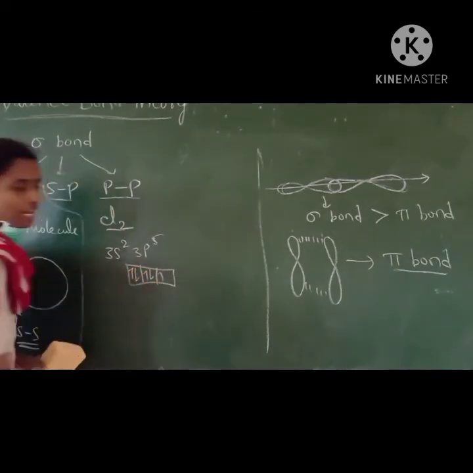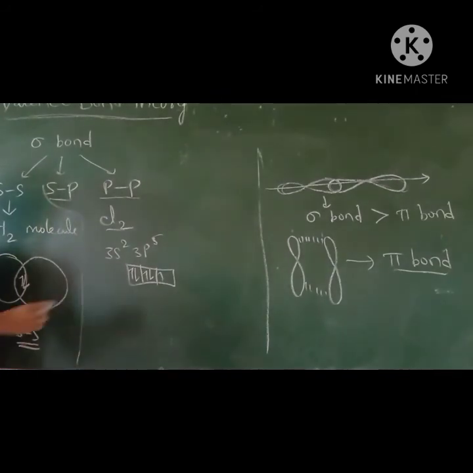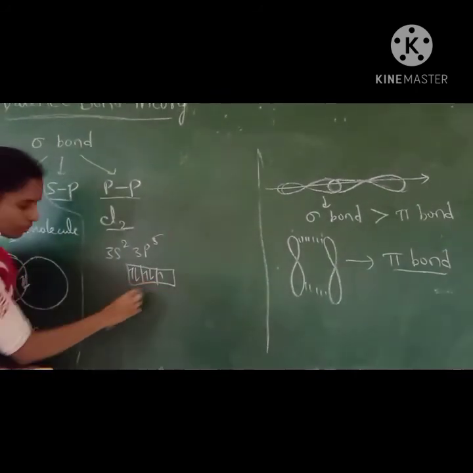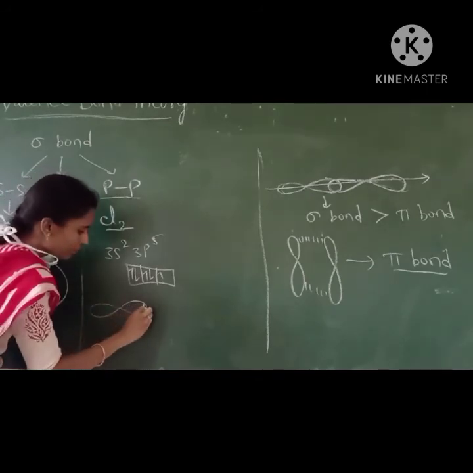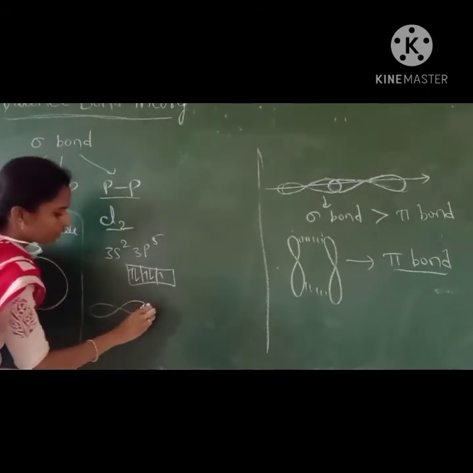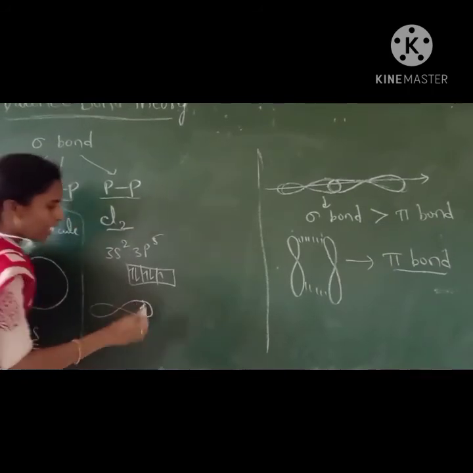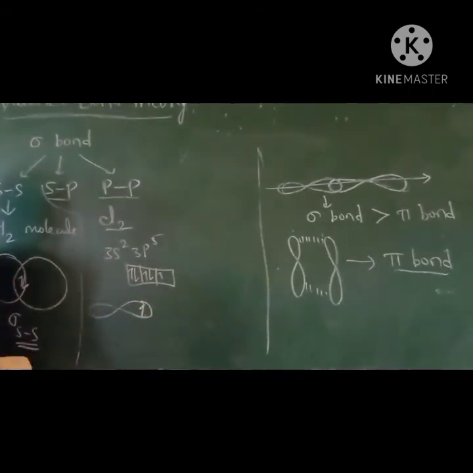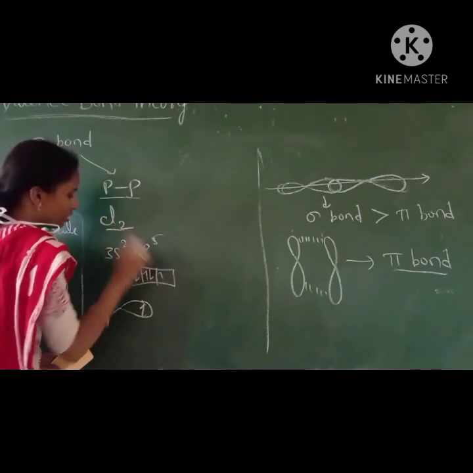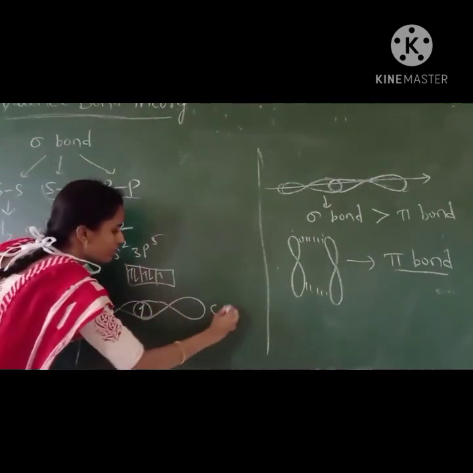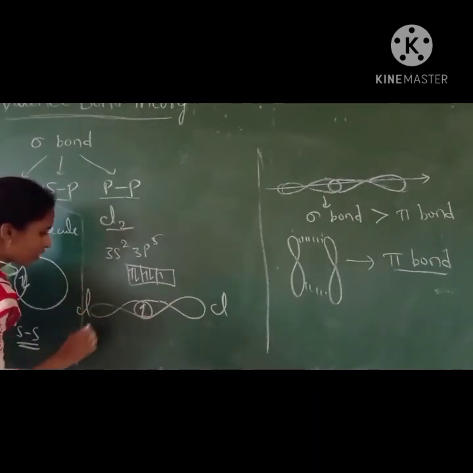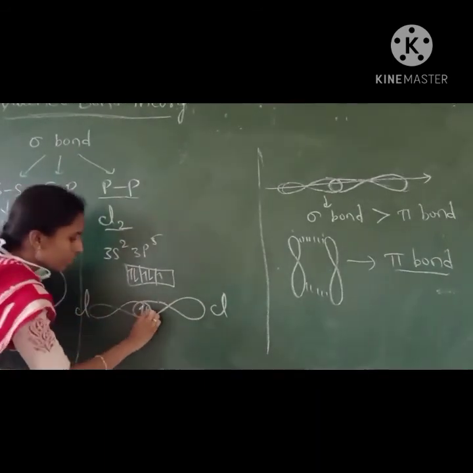So the 3pz orbital of one chlorine has a single electron, and the 3pz of another chlorine also has a single electron.